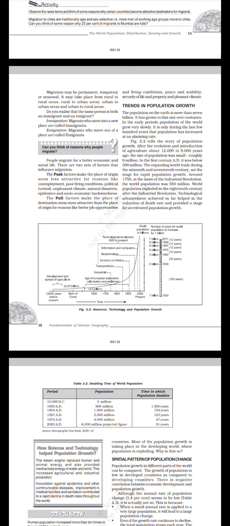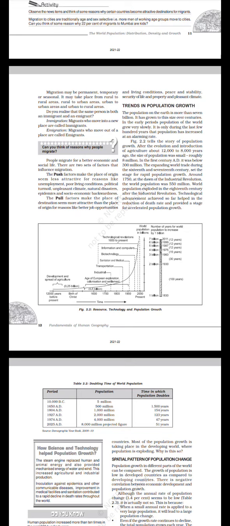Migration may be permanent, temporary, or seasonal. It may take place from rural to rural areas, rural to urban areas, urban to urban areas, and urban to rural areas. Do you realize that the same person is both an immigrant and an emigrant? Immigration: migrants who move into a new place are called immigrants. Emigration: migrants who move out of a place are called emigrants.